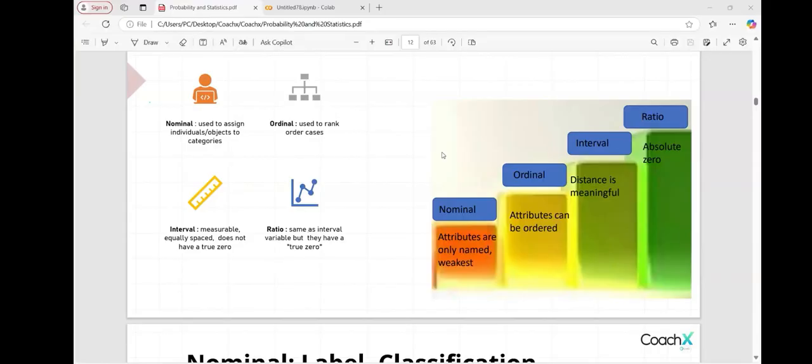Is my screen visible? Yeah, it is. Okay, something is happening from my end. Let me check once, please.